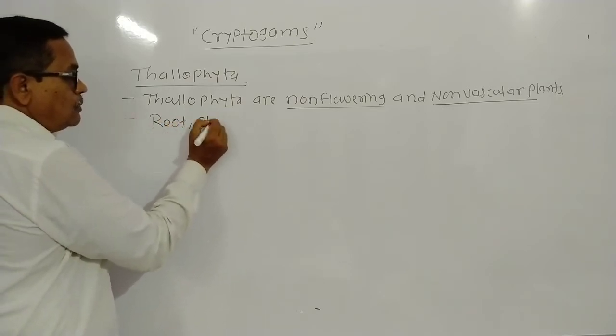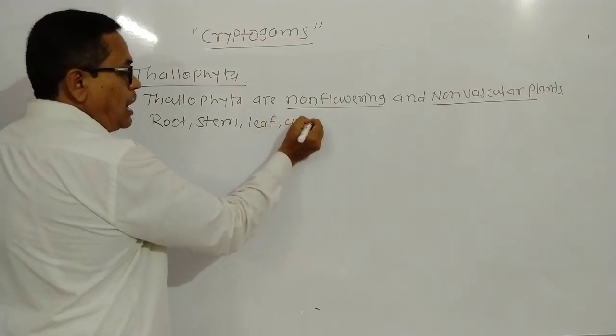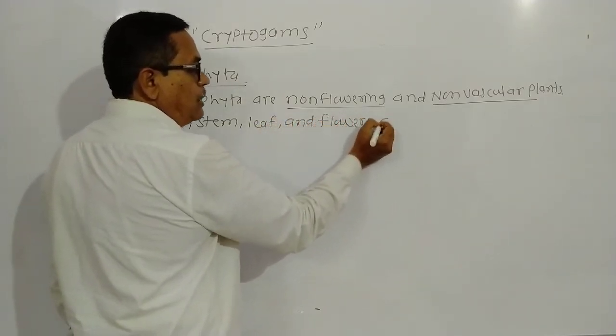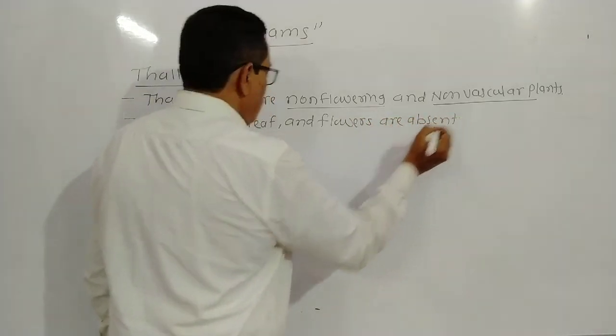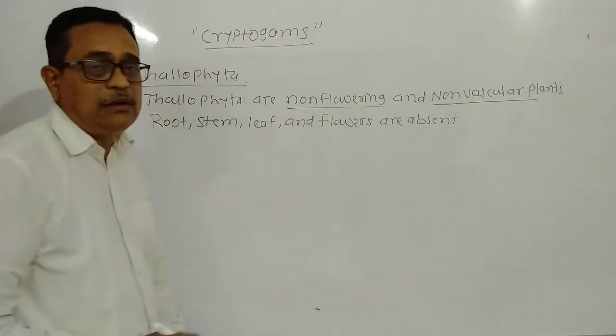Root, stem, leaf and flowers are absent. Look here, root, stem, leaf and flowers are absent.